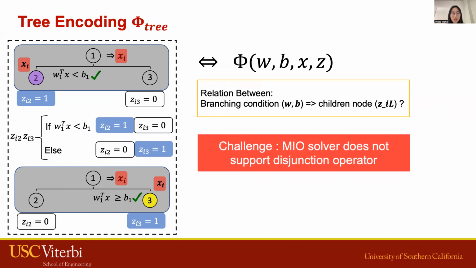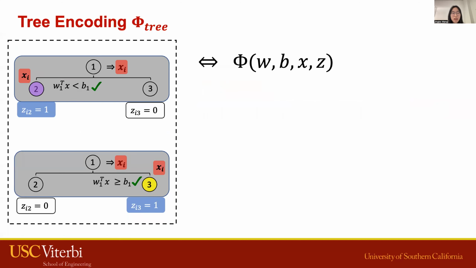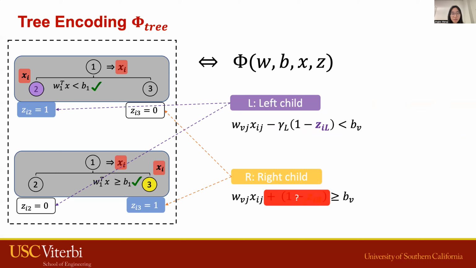To address this challenge, we have to linearize this logical constraint. Here, we figure out a unified formula to encode these two scenarios, with left child Z_i2 being either 1 or 0. Therefore, we introduce the subformula to unify both cases in one constraint. The unified formula adds another slack value to make it hold for both cases. The unified formula for the right branch is similar. There are more detailed constraints for encoding the tree structure, and please refer to our paper for more details.